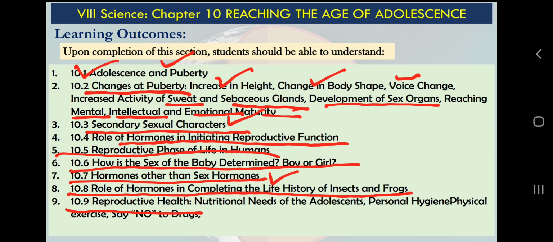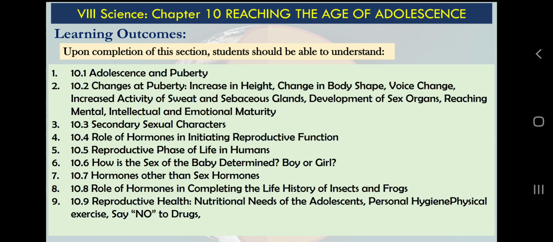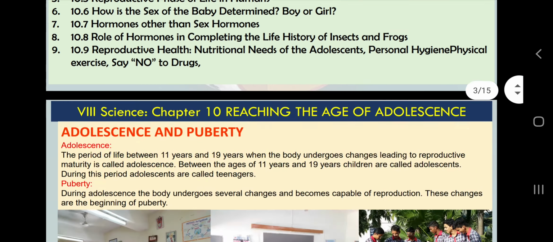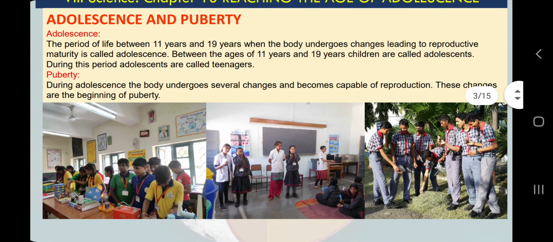Nutrition needs of adolescents, personal hygiene, physical exercise, say no to drugs. These are not new topics for you, I think, because we are students studying in class 8, and they are already in adolescent age, so you must have experienced some of these things in your life. So okay, we will discuss them one by one. First thing, what is adolescence?